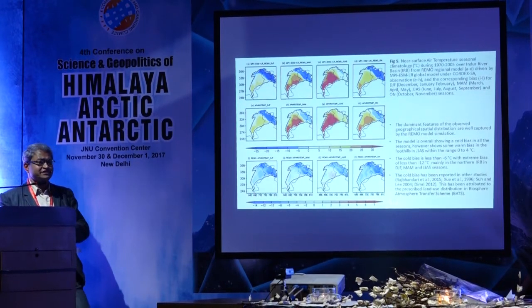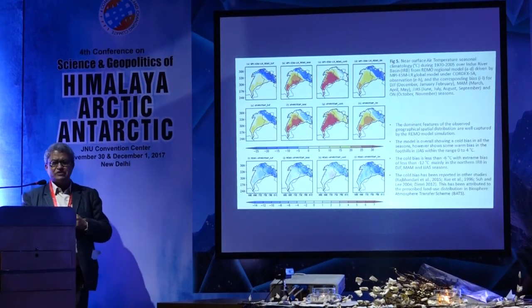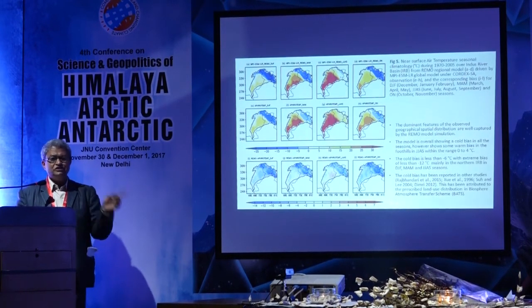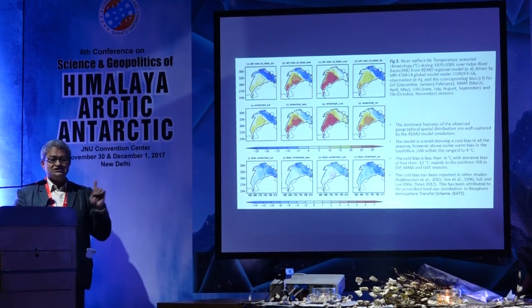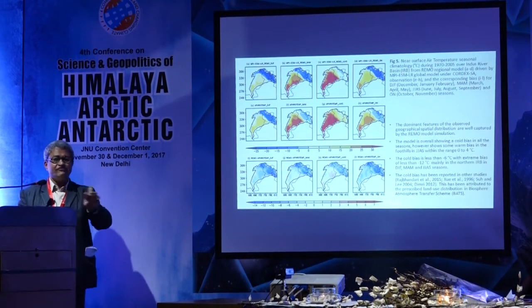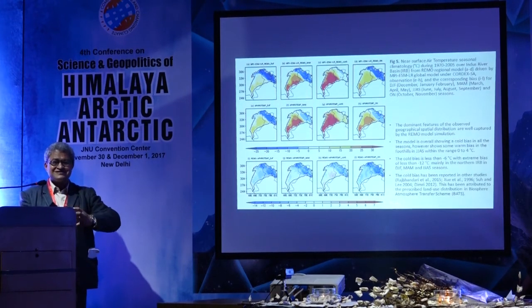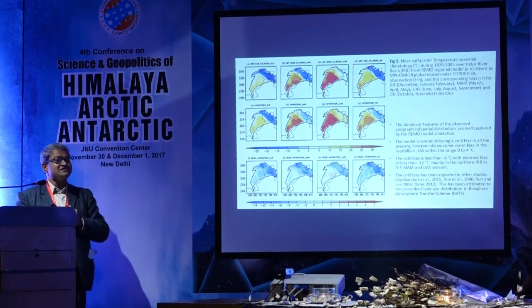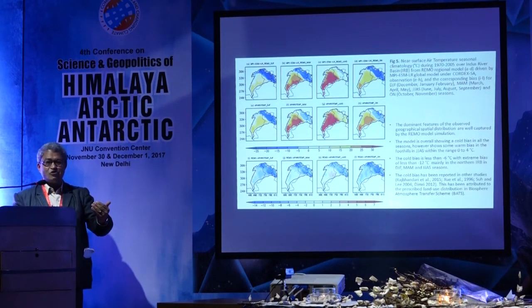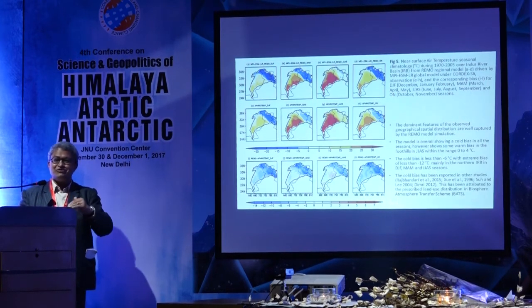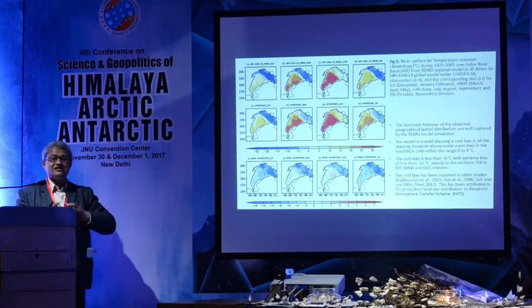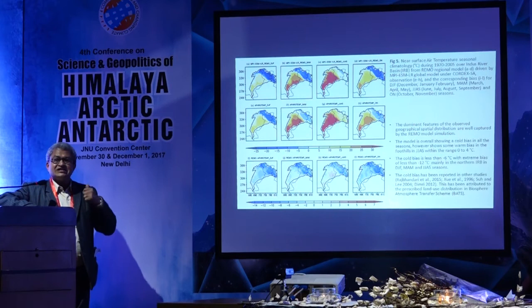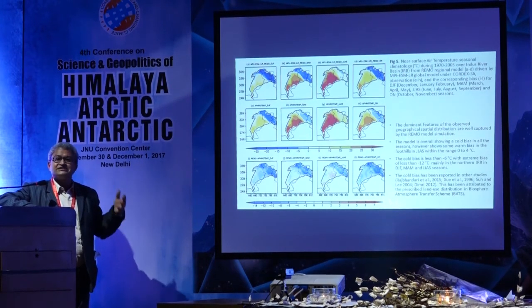Of course there is elevation dependent warming, but then again elevation dependent warming has very critical findings. At the same latitudes, the elevation dependent warming is not the same in all the mountainous regions, the Alps, the Rockies. People have proposed very controversial, contradictory findings: somewhere at the same latitude, higher elevations are warming much more, but in the same latitude other mountainous regions are showing cooling also. So this is very conflicting. There is a regional dependency, and what Krishnan has proposed for the Himalayan region is absolutely correct.